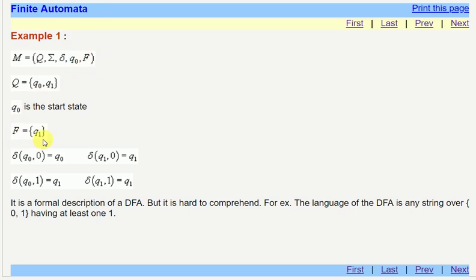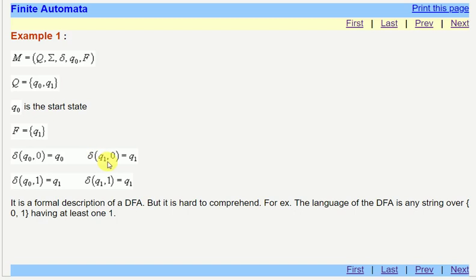So the final state is Q1, right? It is written here. Now the transition function is given: delta of Q0, if the current state is Q0 and input symbol 0 is received, then the next state will be Q0. That means if there is a state Q0 and you receive an input symbol 0, then it will come back to itself, Q0.